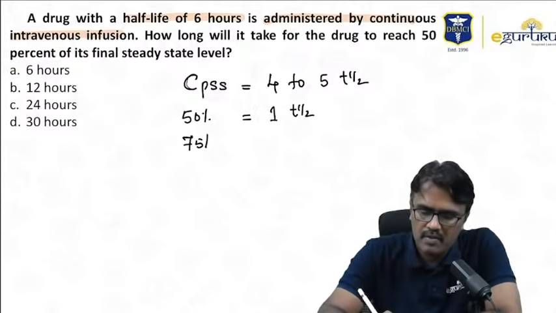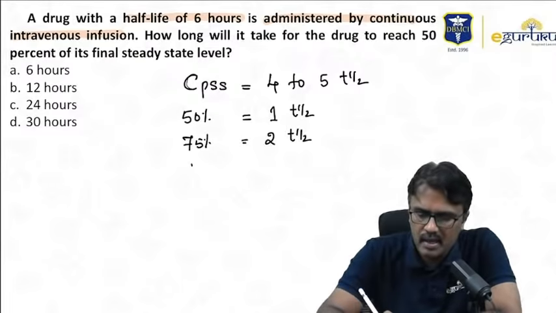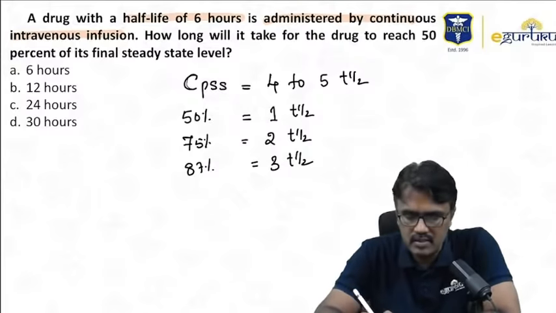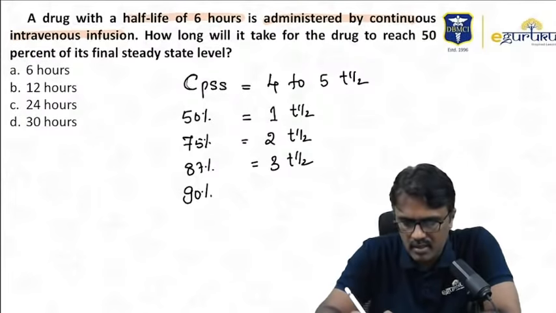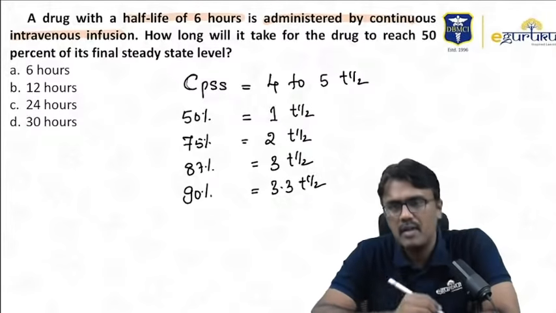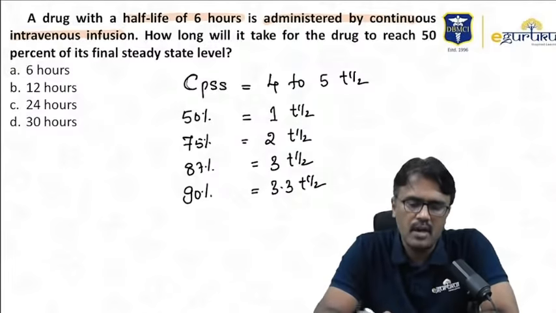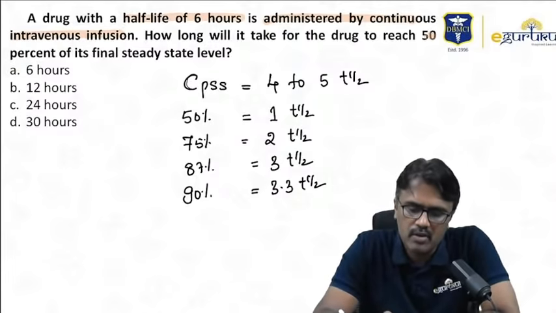75%, how many half-lives do you require? 2 half-lives. 87%, how much you require is 3 half-lives. But very, very important is the 90% steady state. For that you require 3.3 half-lives. Let me come to this question. They are asking how much time is required to reach 50% of steady state.